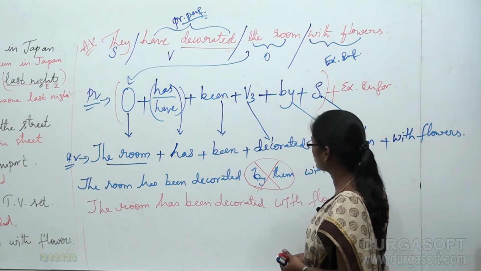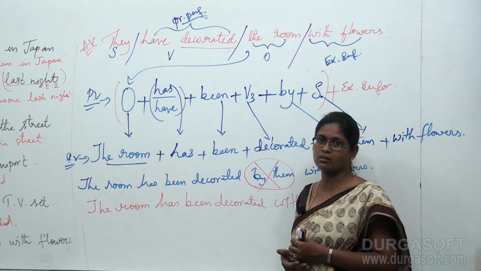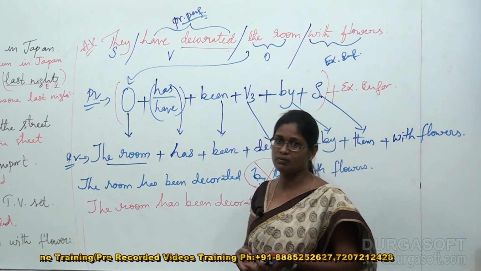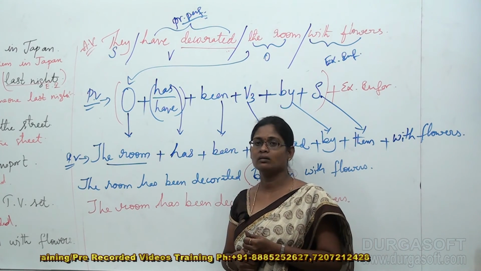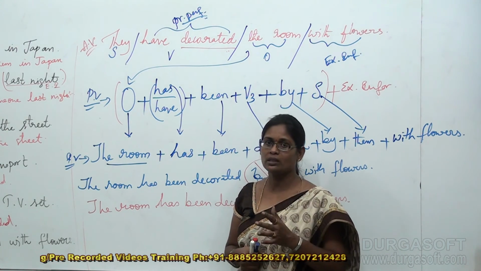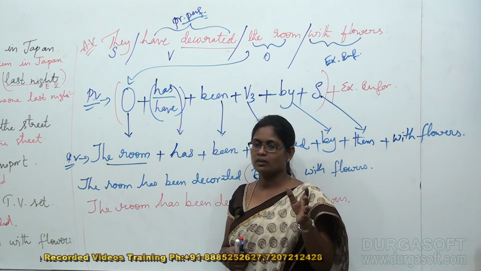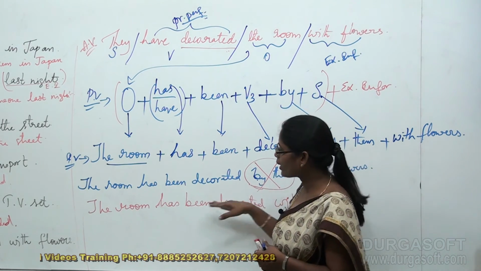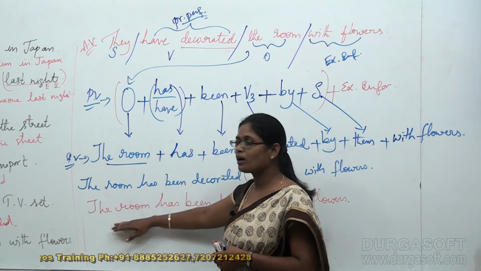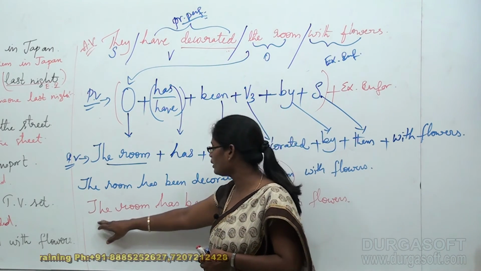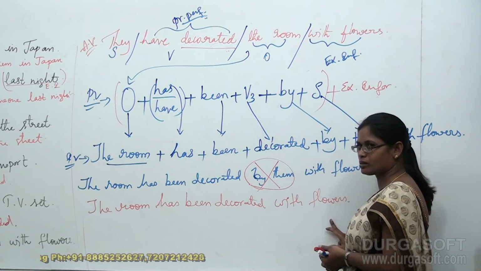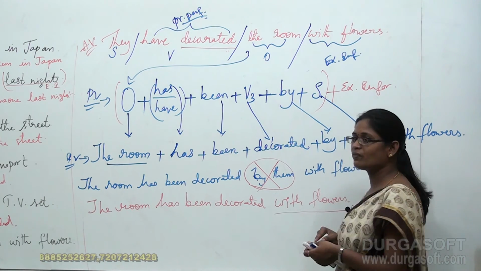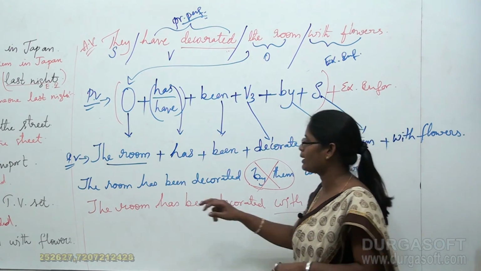When it is known information, we need not specify it in the subject's place, because we know that's common information. As we have discussed, the police catches the thieves. The thieves are caught by police, and we stopped at police and we didn't mention the thieves again, right? In the same manner, by them is not at all required here. So we eliminate by them and give the complete information in the short form, like the room has been decorated with flowers. And in this sentence, with flowers has become the specific information for the sentence, which is in the passive voice.